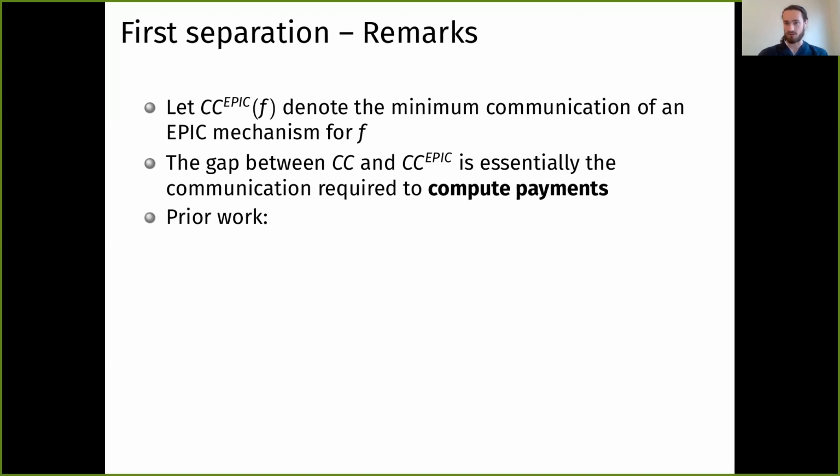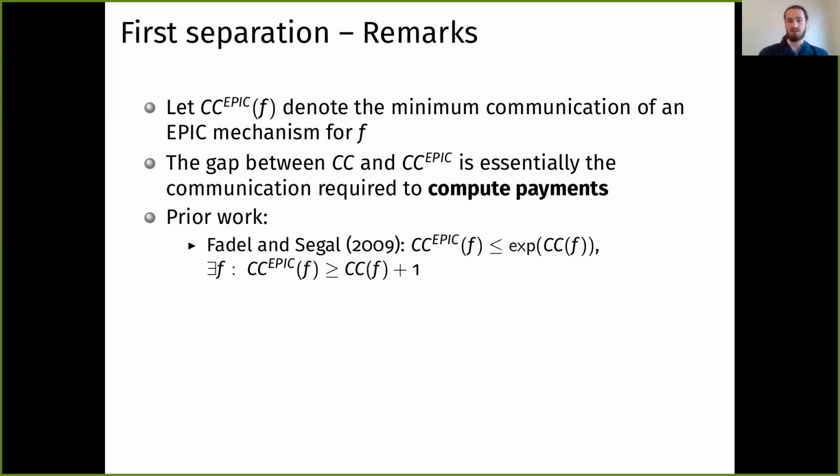Some prior work has studied this. Fadel and Segal in 2009 originally posed the study of the relationship between these 2 quantities, and they demonstrated a worst case upper bound: CC-EPIC is at most exponential in CC. Moreover, they showed it could be strictly larger than CC. They gave an instance where you needed at least 1 more bit.